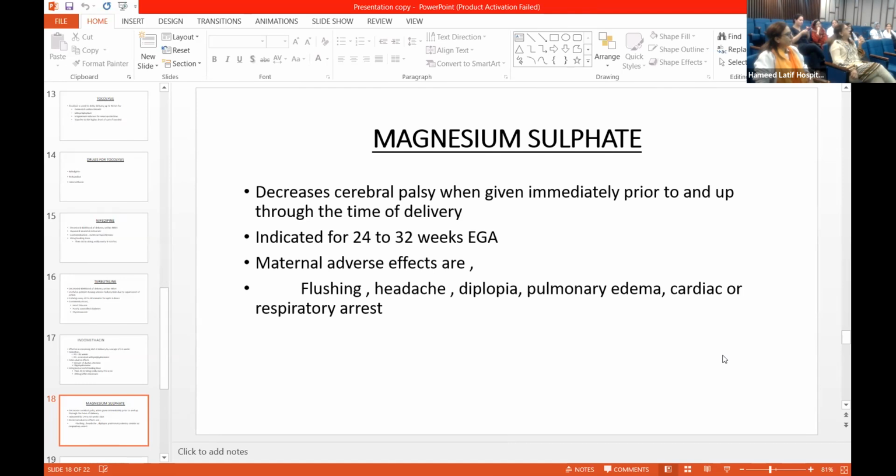Ampicillin is a reasonable alternative to penicillin G. If penicillin G is unavailable, ampicillin 2 gram IV loading dose followed by 1 gram IV every 4 hours. That is easier, isn't it? And that's easy, but the first choice is penicillin G. Otherwise, ampicillin 2 gram loading dose followed by 1 gram every 4 hours.